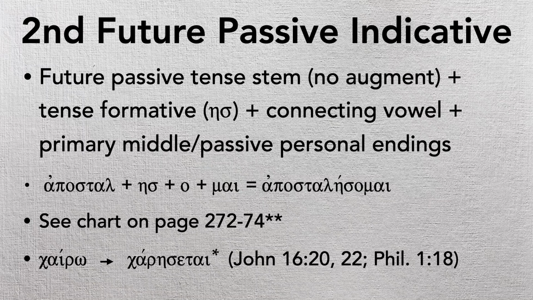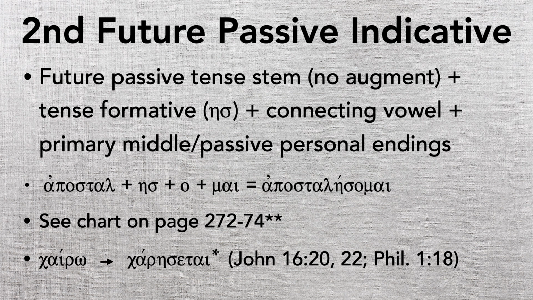And there's something called second future passive. You know how we have first aorist and second aorist? Mounce has something that he calls second future passive. And we build them this way, okay? We're not going to go too far into this, but we build them this way.